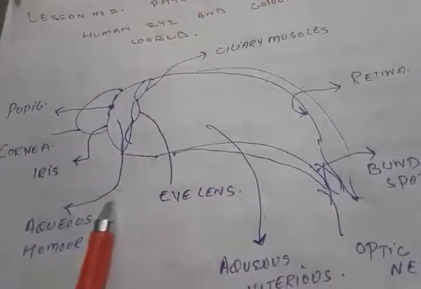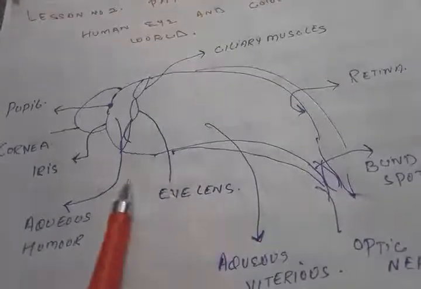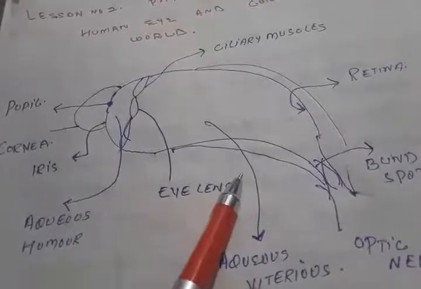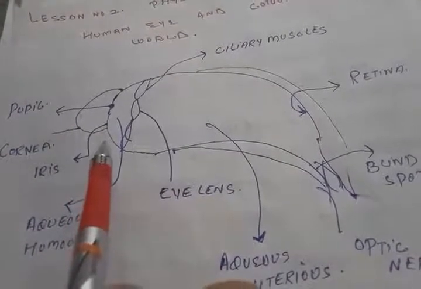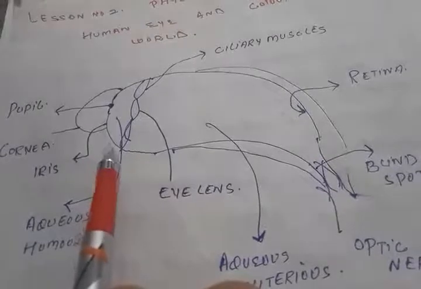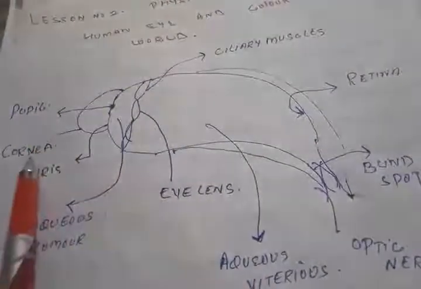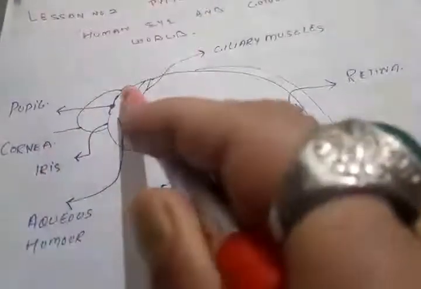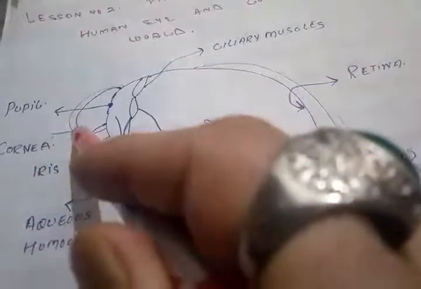It is made up of cells, optic nerves and various other parts. The various parts of the eye comprise one that is called the cornea. Here I have drawn a part which is convex in shape, that is the cornea.